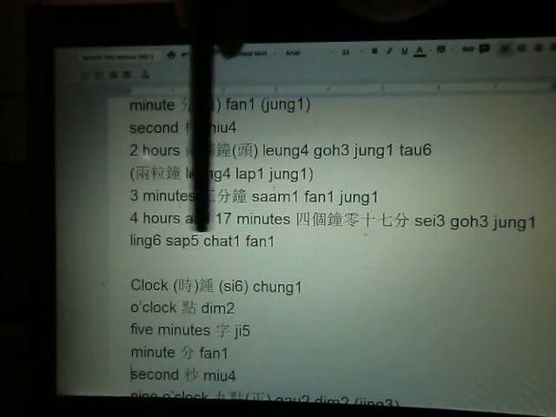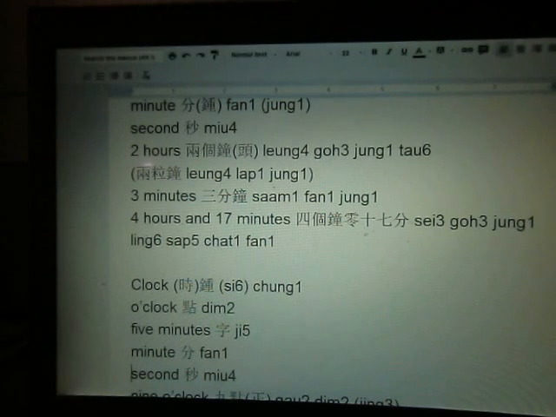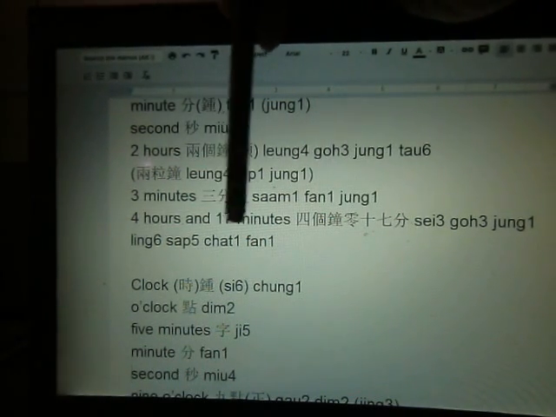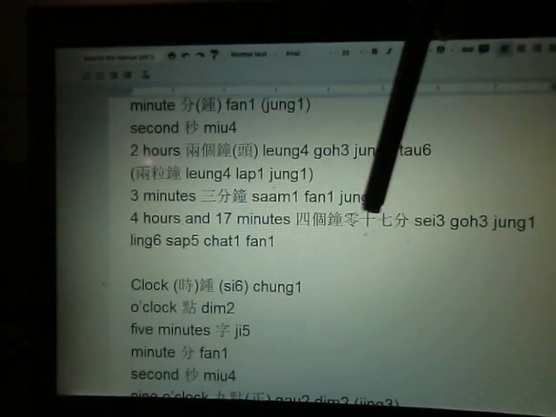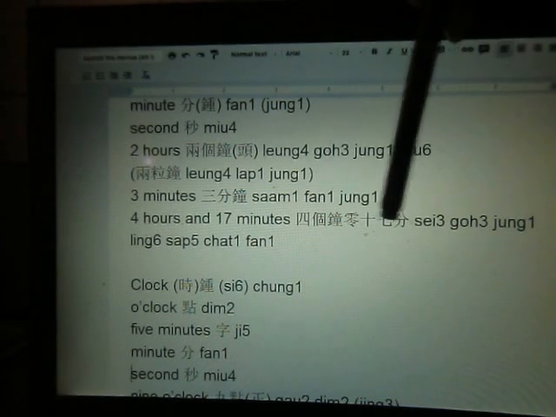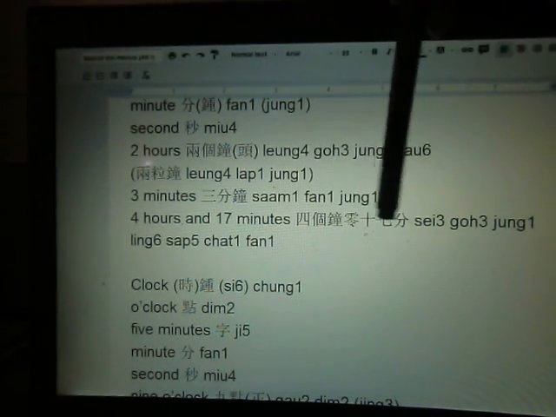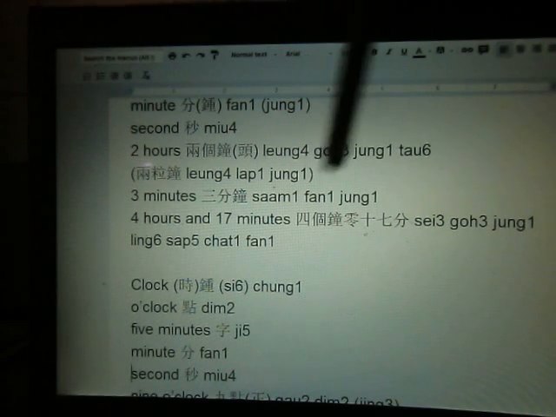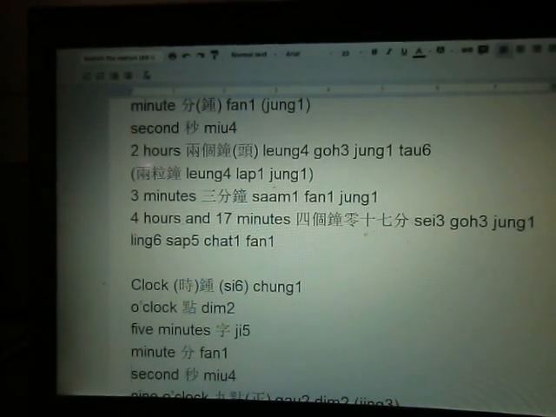And how to say 'and'? 零 means 0, but here we need to say 零. So you can say 4個鐘零17分 or 4個鐘頭零17分鐘, which is also correct.